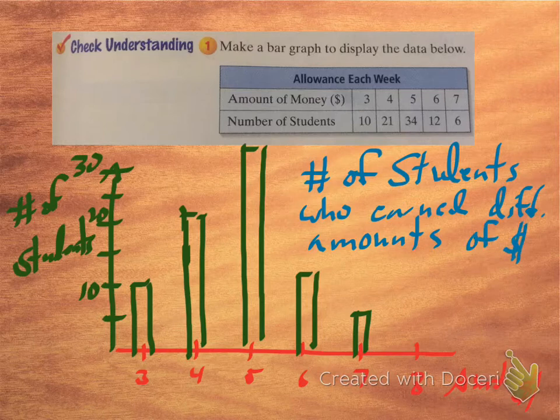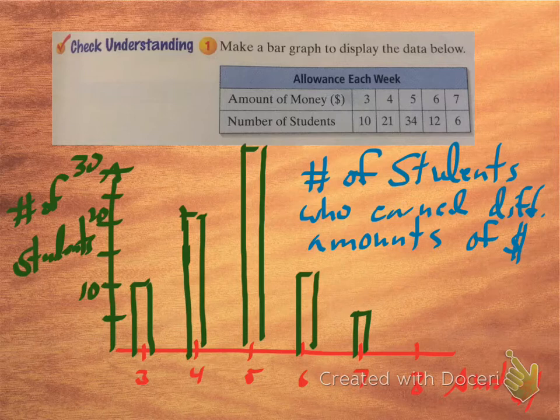Okay, now this is a bar graph. I want you to look at this closely. A bar graph, you have an axis across the bottom that identifies what it is you're graphing. It's got some measure that goes up the side, usually where you're measuring amounts or the number of things. Okay, and then you draw a bar for each one. And to read the bar graph, you just look at the bars and it tells you the data. Now, it's not super exact. If it was on graph paper, it would be much more precise.